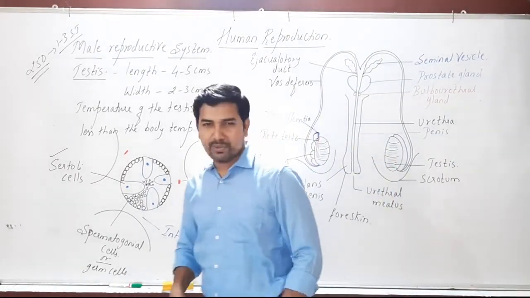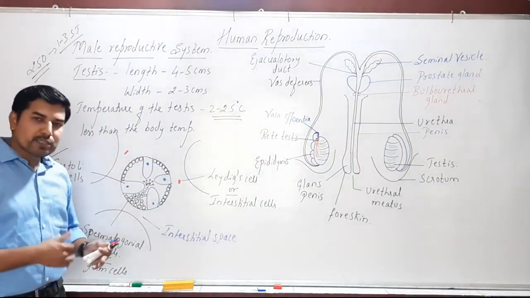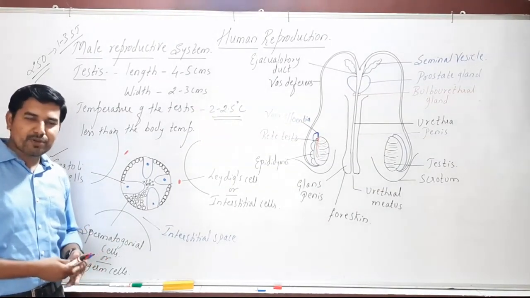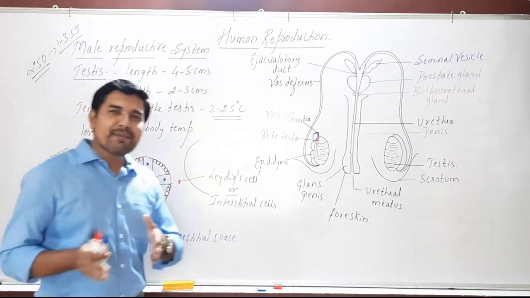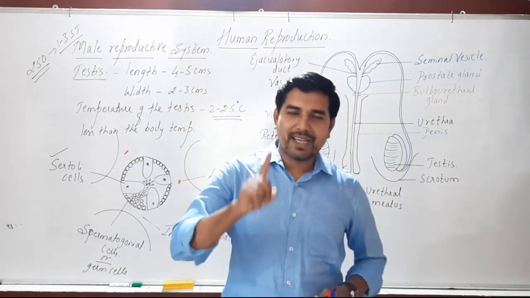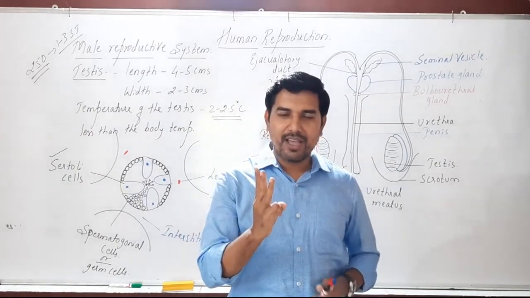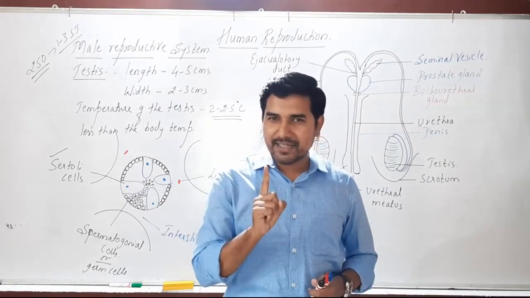Okay, so this is regarding the part of the testis and how exactly and where the sperms are produced. Sperms are produced in the seminiferous tubule. Now tell me, how many seminiferous tubules are present in each compartment? 1 to 3 seminiferous tubules. How many compartments or testicular lobes are present in each testis?